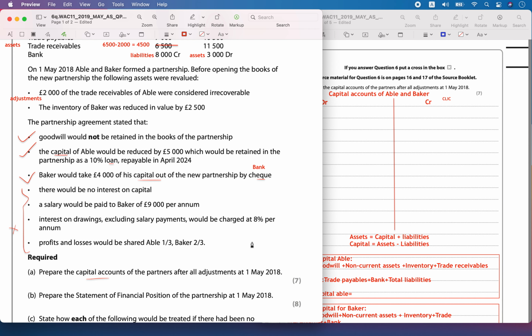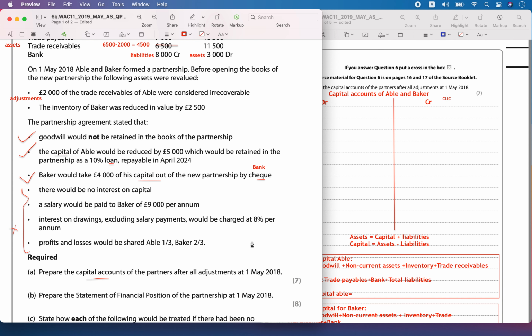Inventory was 9,500 pounds. And trade receivables were at 4,500 pounds. So let's add up the total assets he has. That is going to be equal to 40,000 pounds.